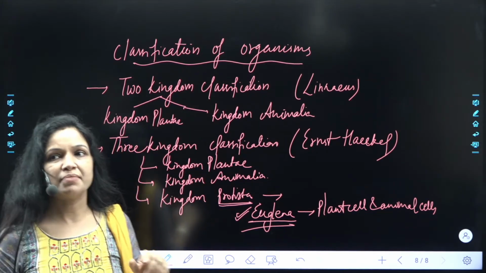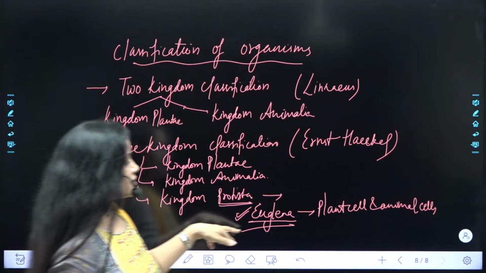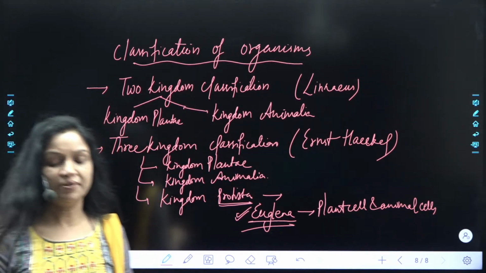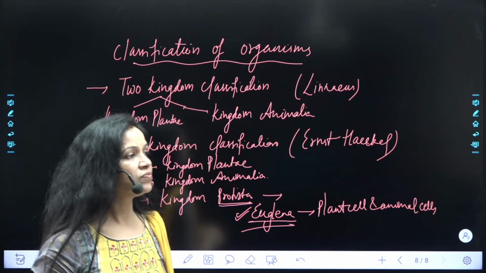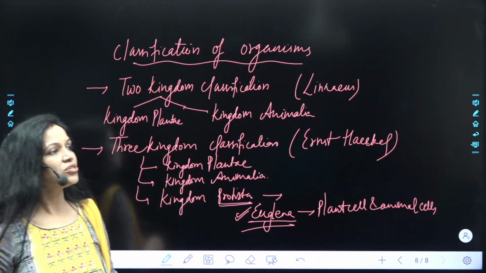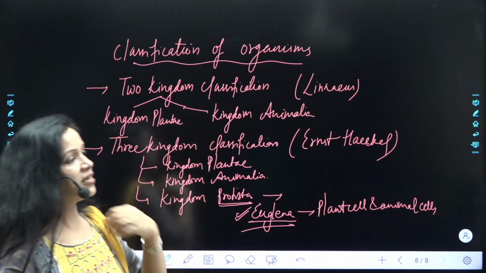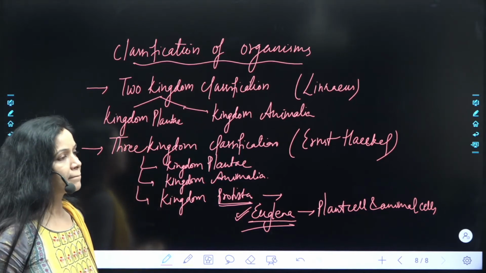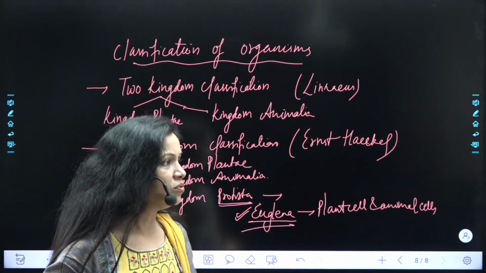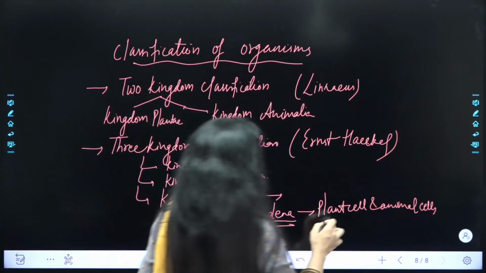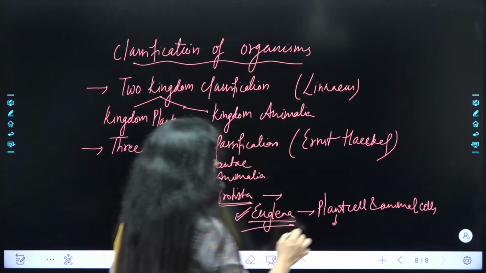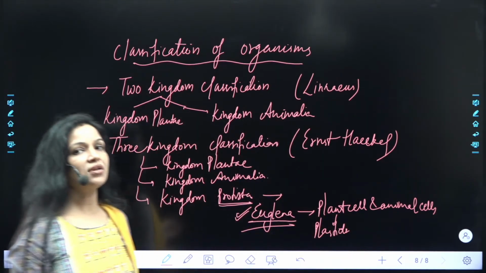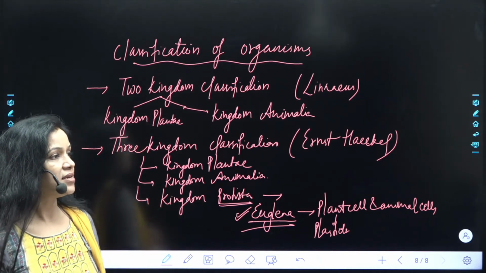अच्छा, अभी मेरा एक question आपसे, मैंने previous sessions में आपको जरूर बताया था that why Euglena is called as plant cell. बता सकते हो Euglena को हम plant cell क्यों बोलते हैं? Anyone from the class? Yes, Daksh, Siddhant, Disha, Samriddhi. Why do we say Euglena as plant cell? No? Euglena is called as plant cell because it has plastids. And plastids are the cell organelles which are present only in plant cell. सही बात है बेटा?